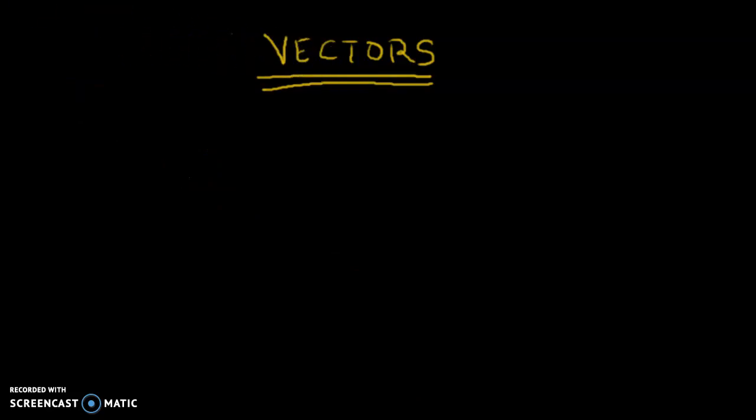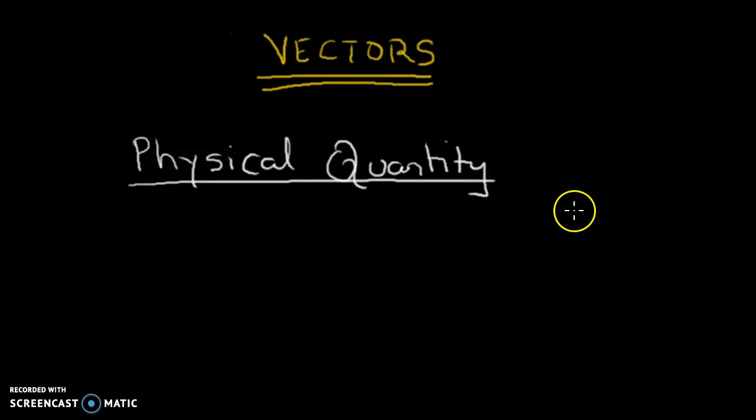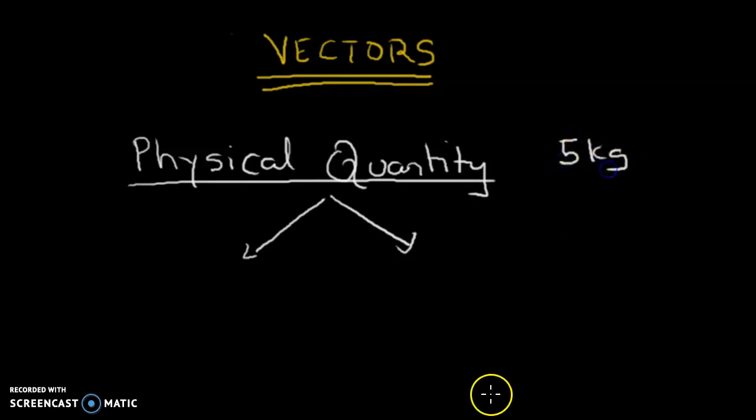Vector. So first of all, we talked of physical quantities so far. Physical quantities, as I told you, are the quantities which can be measured. In physics we learn only those physical quantities which can be measured. Say for example, a body has a mass of 5 kg.